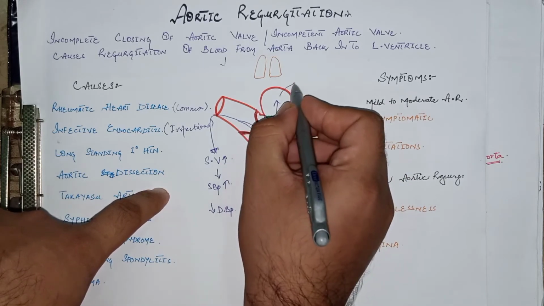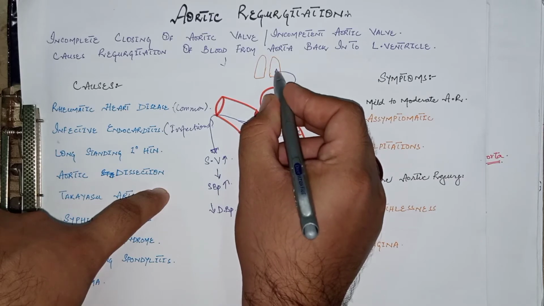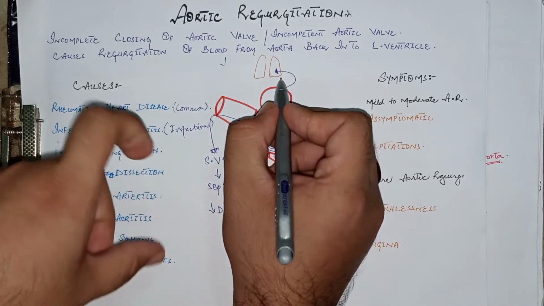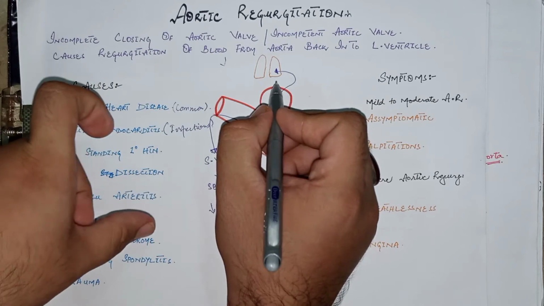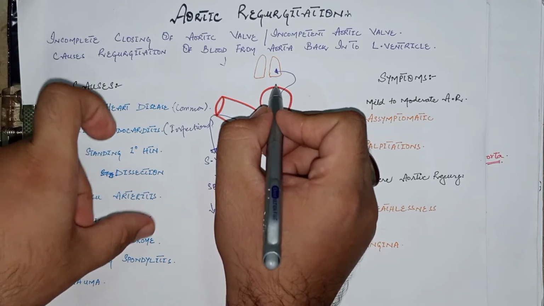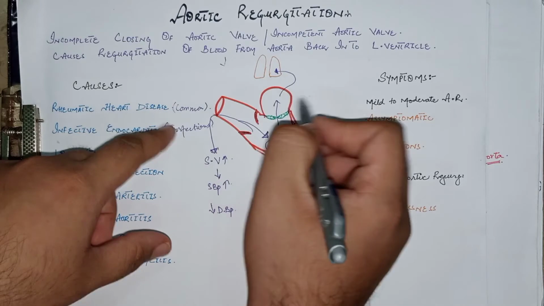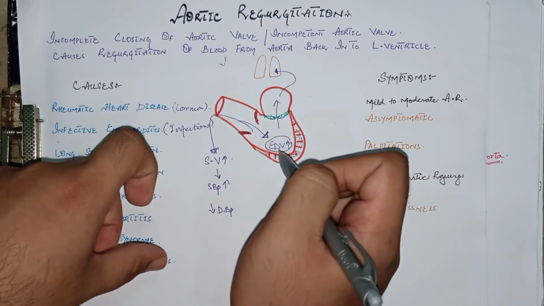Due to this regurgitation, pulmonary congestion occurs. These are the features in advanced stages of aortic regurgitation, that features of left ventricular failure, or left heart failure, occur in these patients. So this was a little bit about the pathophysiology.